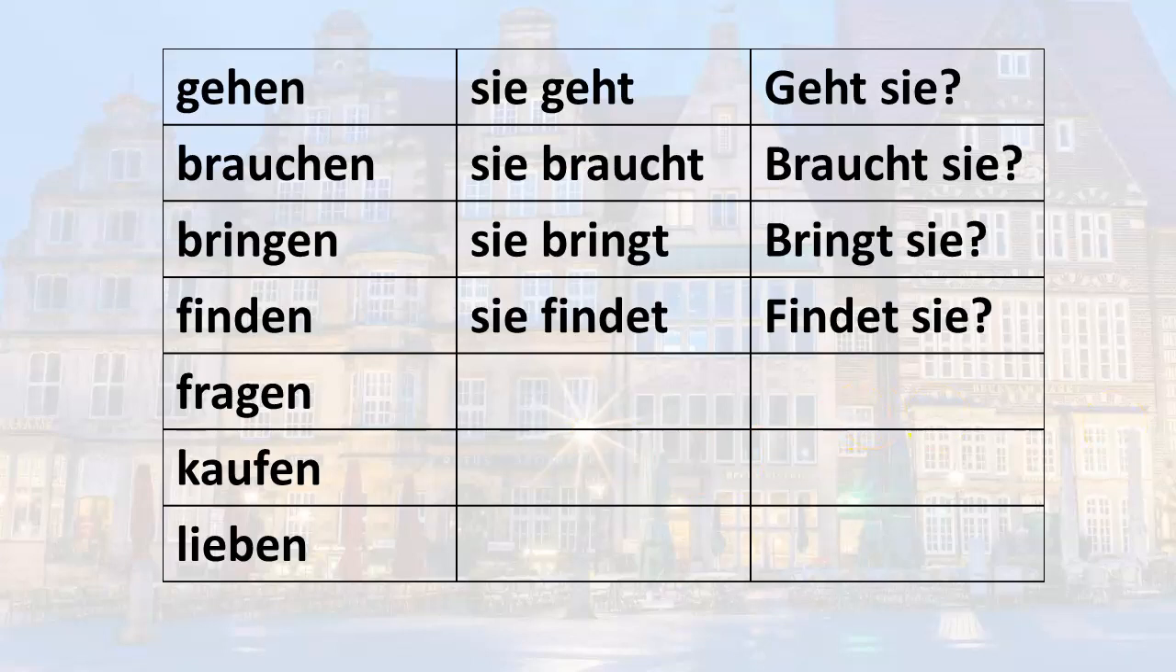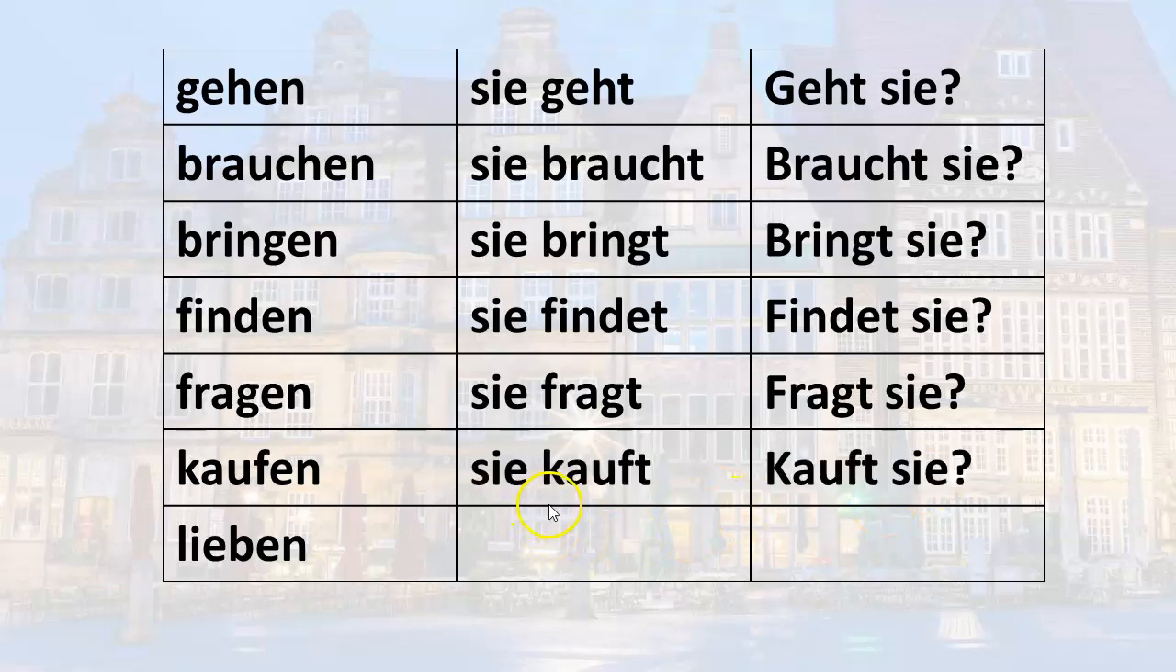Fragen, how would you say she asks, she does ask, she is asking, and then the question, does she ask? Sie fragt, fragt sie. Kaufen, she buys, does she buy? Sie kauft, kauft sie. Lieben, to love. She loves, does she love? Sie liebt, liebt sie. Again, notice you're dropping the en and you're adding the t.